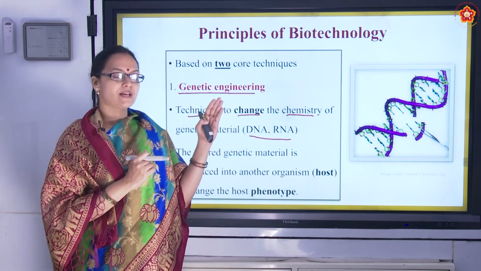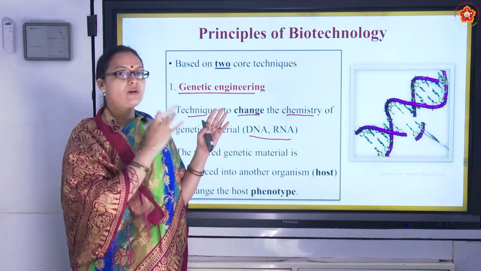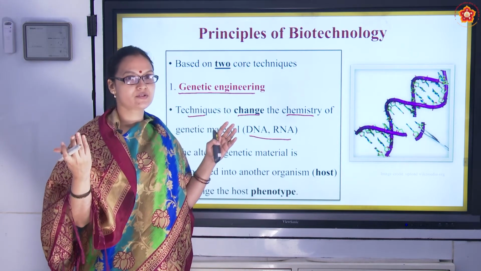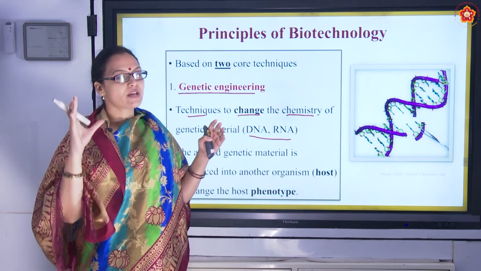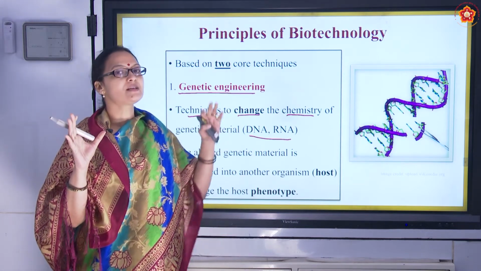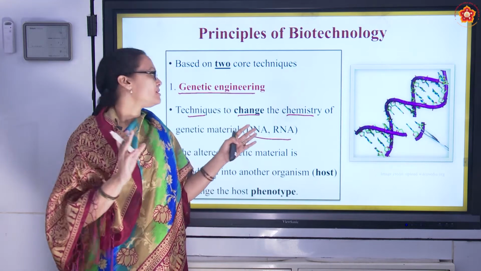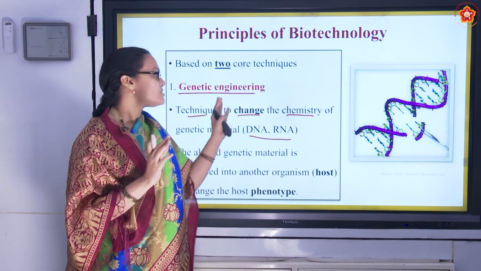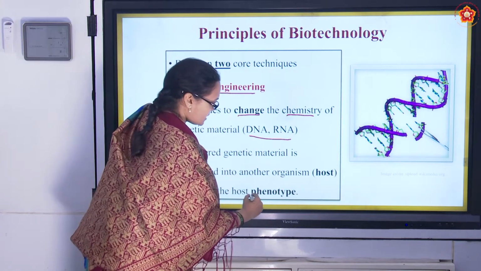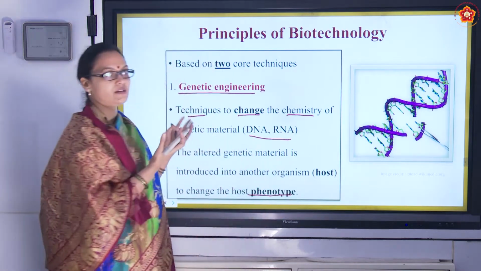So genetic engineering is nothing but we change the chemistry of the gene. So when the genotype or the gene is changed, what happens to the phenotype or the physical characteristics? They also change. So if we want to change in the phenotype or in the physical characteristics, what we do is we change the genotype. So the change in the chemistry of the genetic material to get change in the phenotype is genetic engineering.